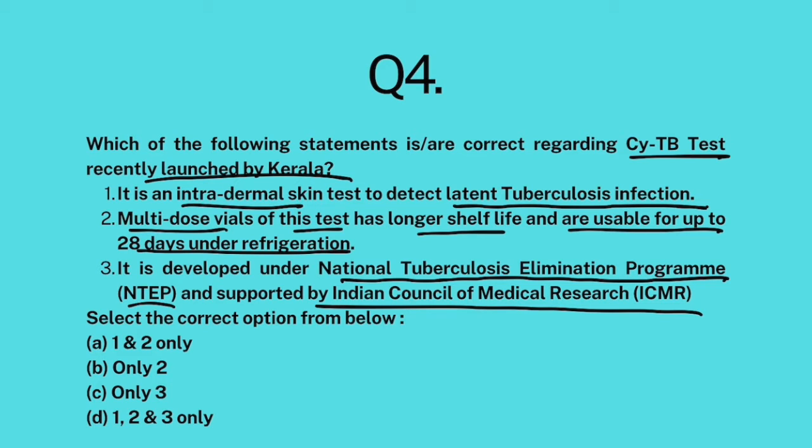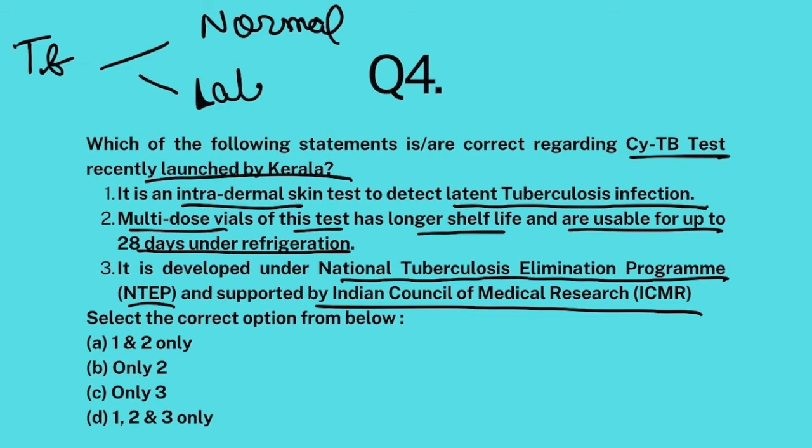Okay. So you see, TB, tuberculosis, is of 2 types. One is normal, the other is latent. Now, what do you mean by latent? Okay. Normal is that, well, you have TB infection and you are showing TB symptoms, your health is not doing well.